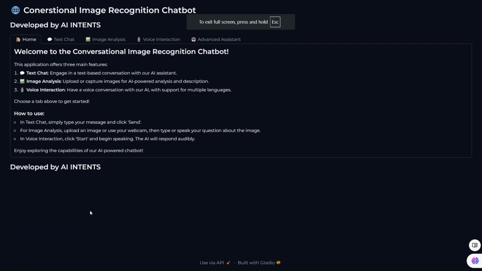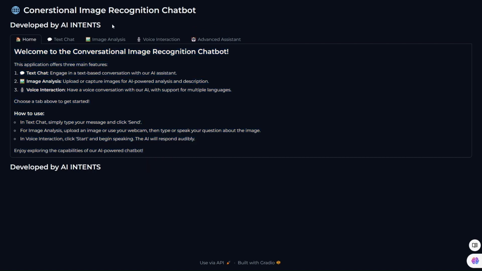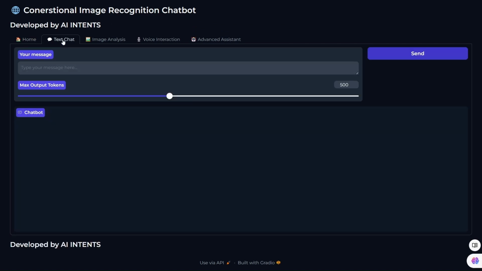So this is the user interface. This is the home page, with all the guidance here, and this is the text option. The user can give any query regarding any subject or anything, and it will be able to answer.